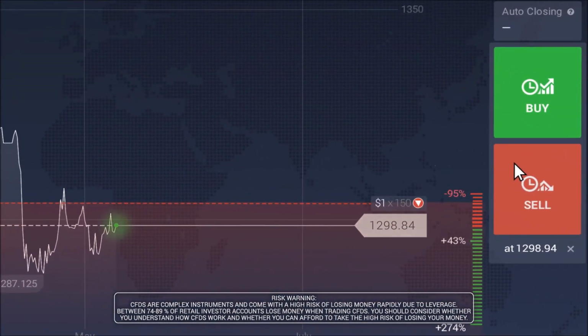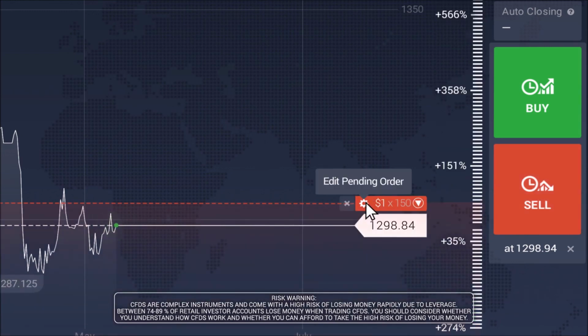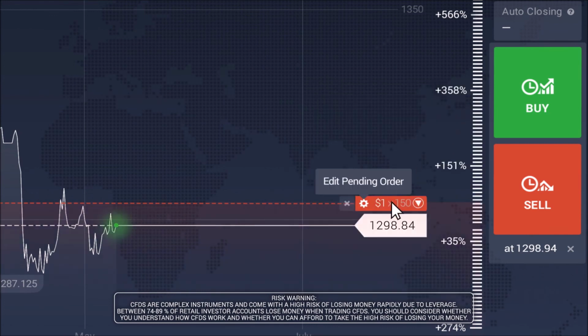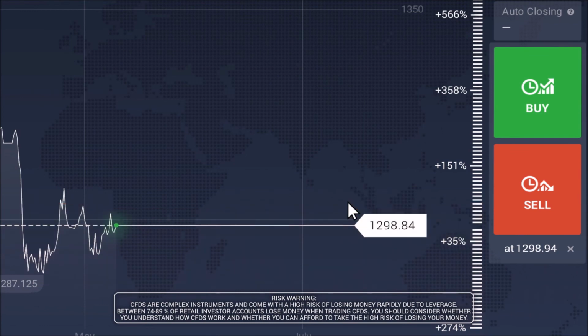In order to modify the pending order, mouse over the pending position on the chart, click on the Settings button and change the available parameters. If you wish to cancel your order, click on the X button located next to the Settings button. If you would like to disable the automatic opening feature, simply click on the Close X button.